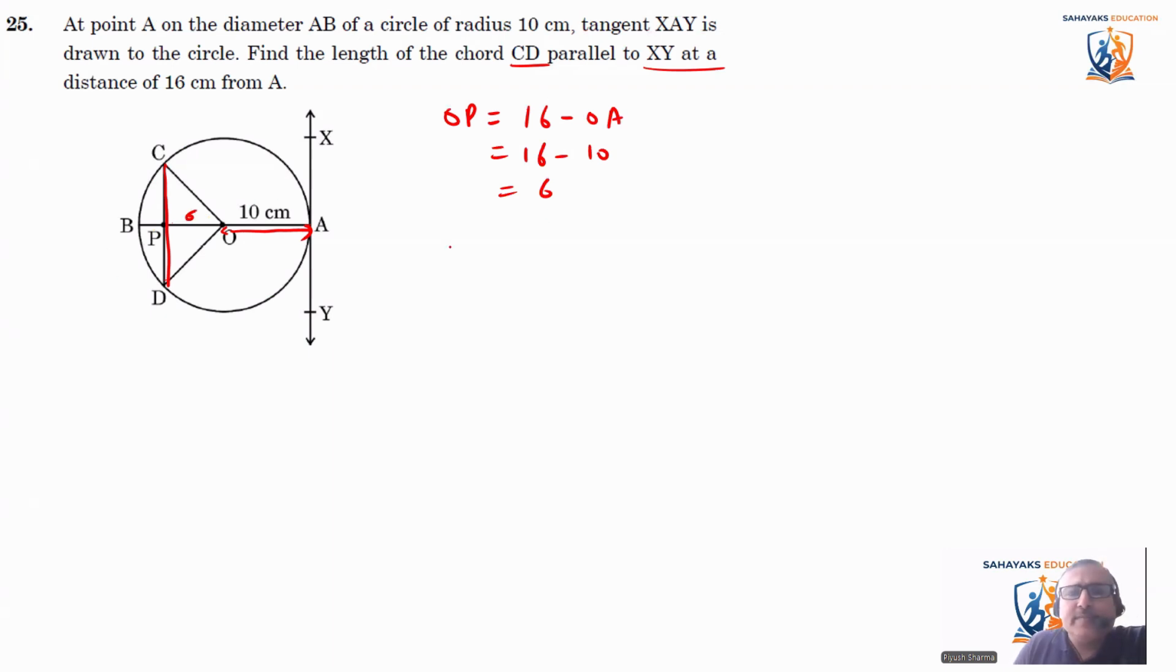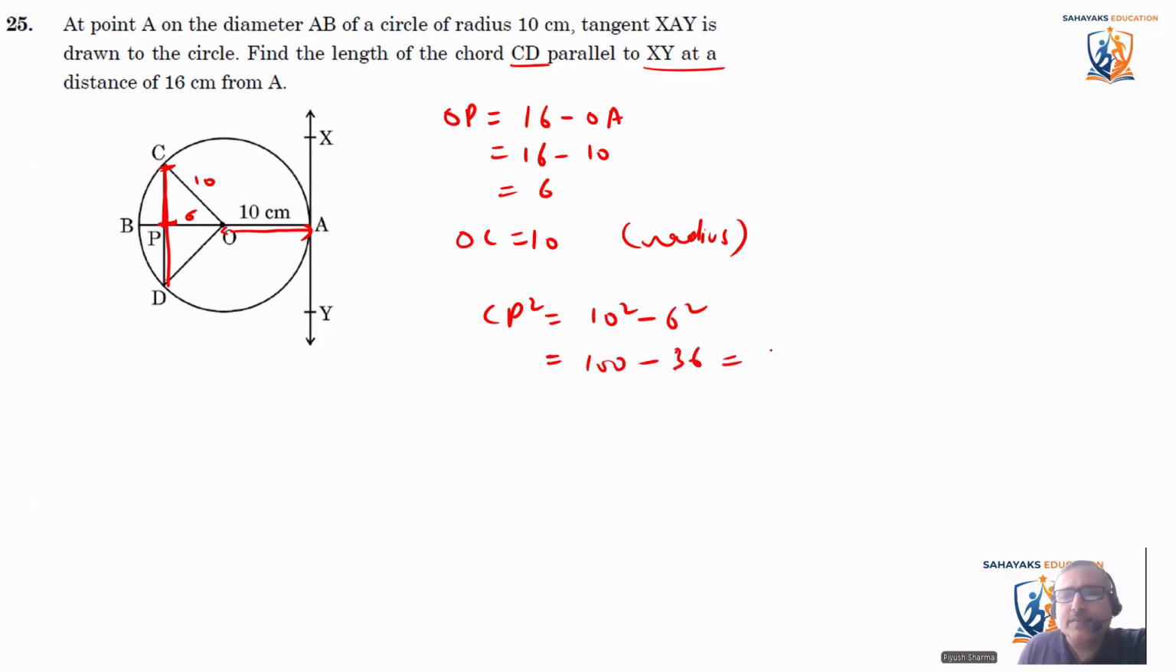And what is OC? OC is equal to 10, the radius. So now by Pythagoras theorem, we can find the value of CP. CP square is equal to 10 square minus 6 square. It comes out to be 100 minus 36, which is 64. So CP is equal to 8.